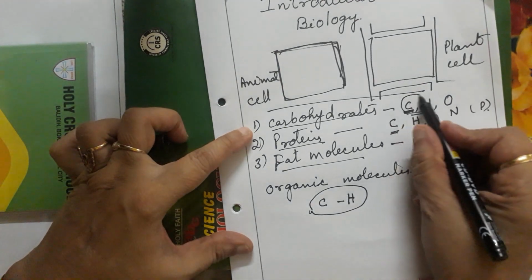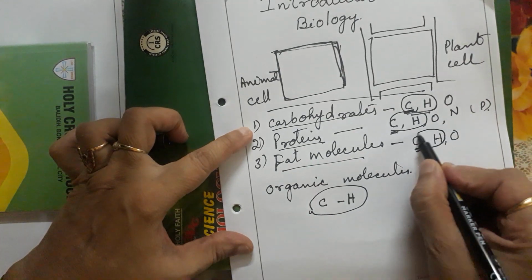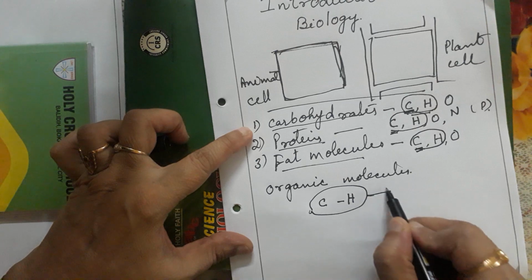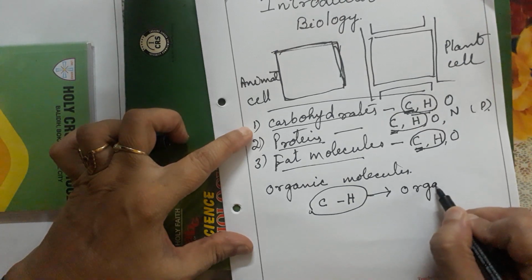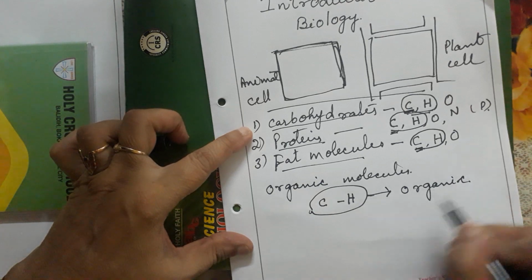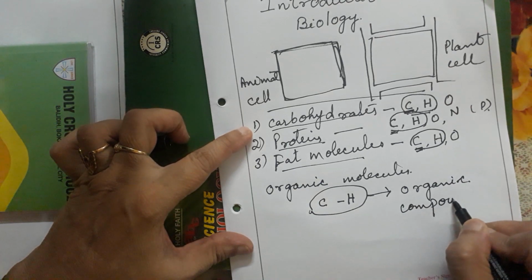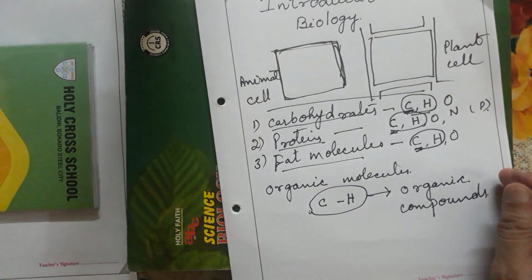Wherever carbon and hydrogen are there, they are hydrocarbons, and the substances made up of carbon and hydrogen together are the organic compounds. So our body is made up of organic compounds.